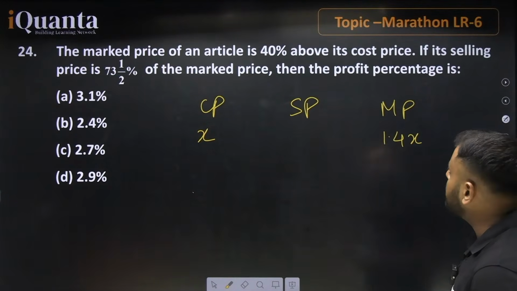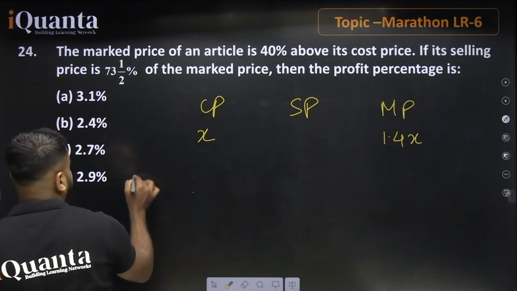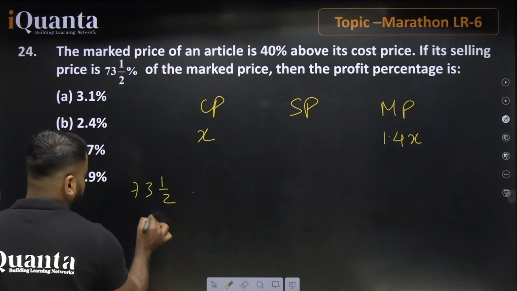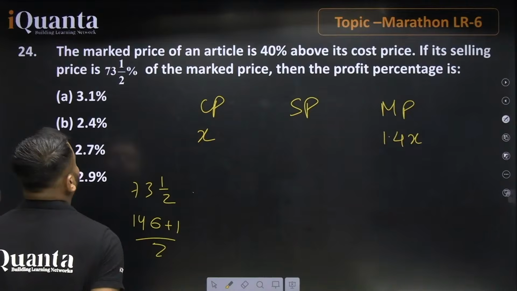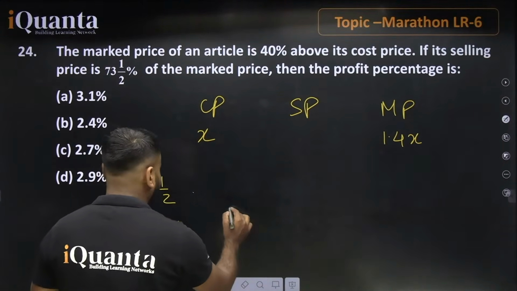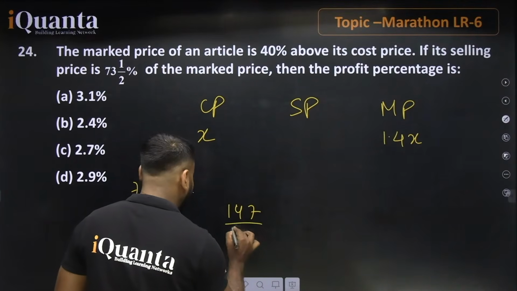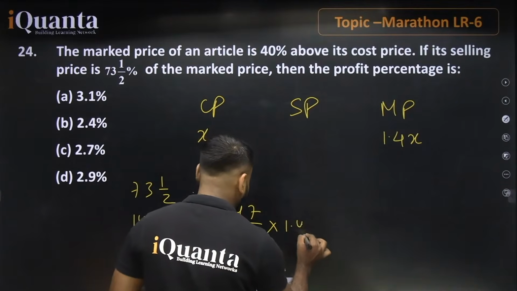Now the point says, if its selling price is 73 whole 1/2%, it means 2 3s are 6, 2 7s are 14, plus 1, divided by 2, that is 147 divided by 2%. It means that the selling price is this percent of the mark price. So we are going with 147 divided by 200 of this 1.4x.